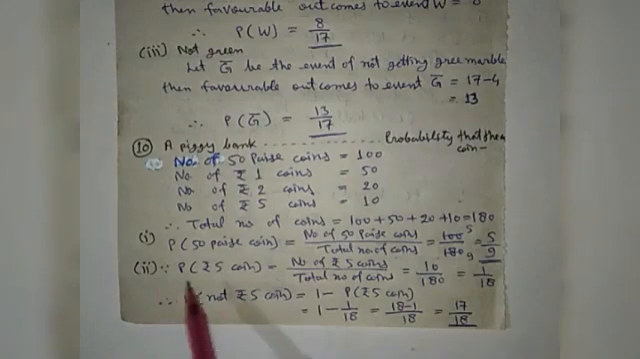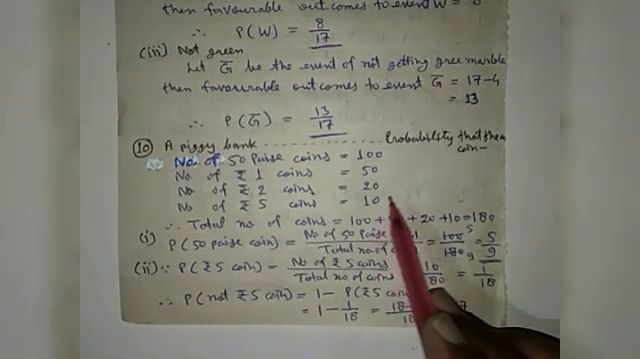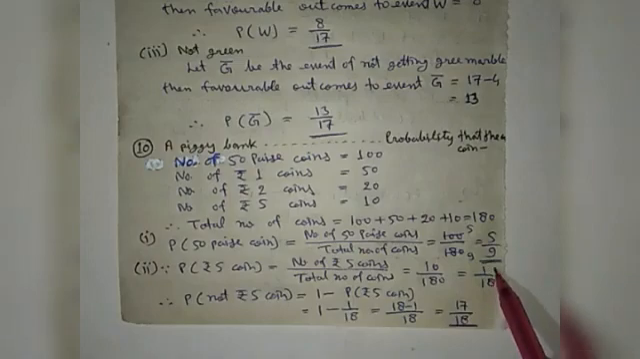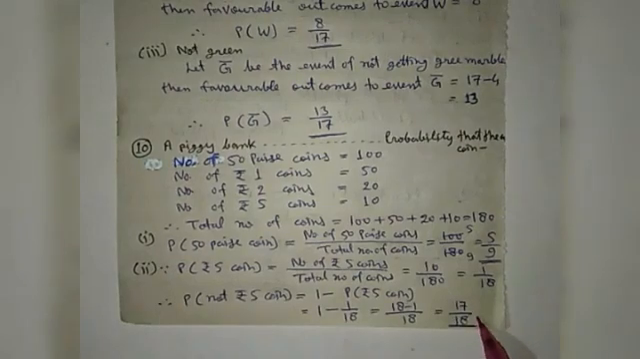In the second part, the probability of getting a 5 rupee coin is equal to the number of 5 rupee coins divided by the total number of coins, that is equal to 10 upon 180, that is equal to 1 upon 18. So the probability of getting not a 5 rupee coin is equal to 1 minus the probability of a 5 rupee coin, that is equal to 1 minus 1 upon 18, that is equal to 18 minus 1 upon 18, that is 17 upon 18.